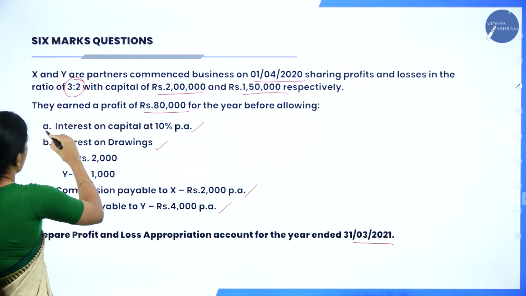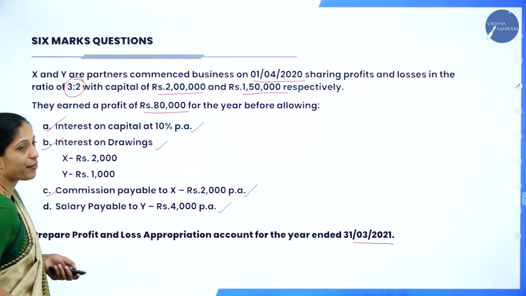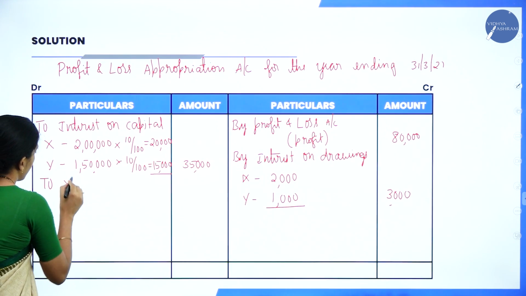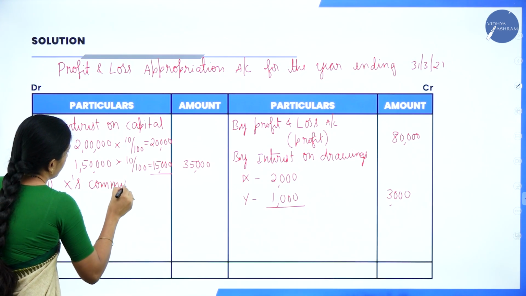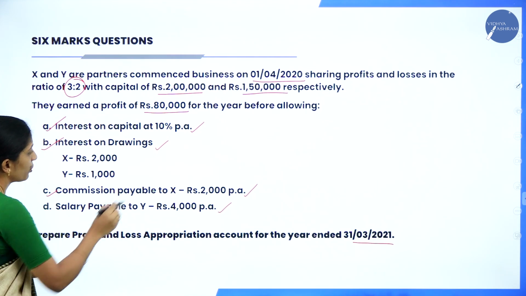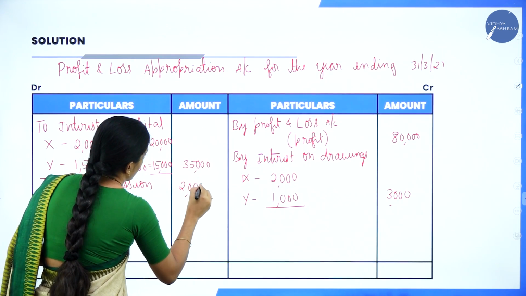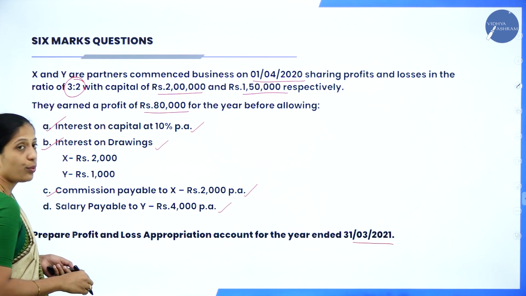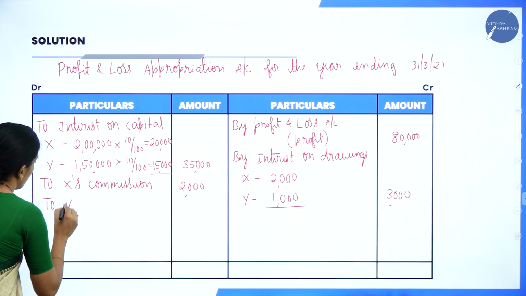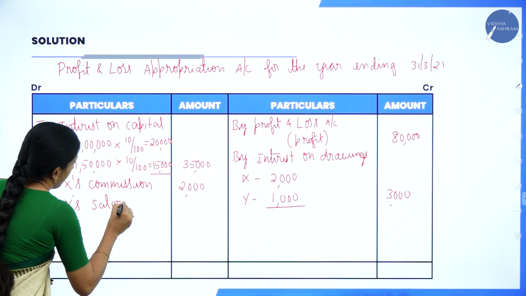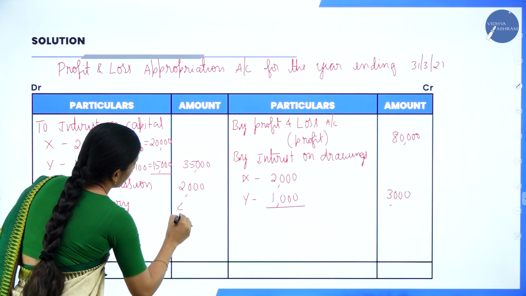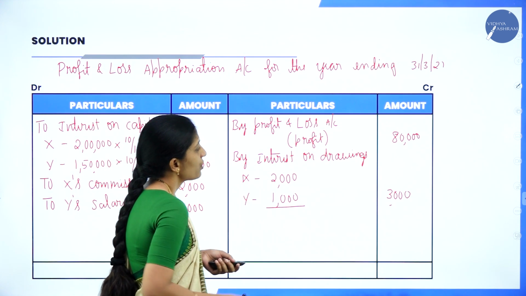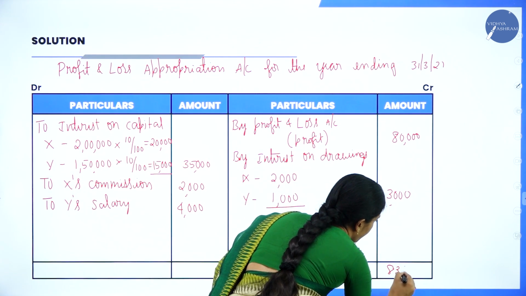Next, interest on capital is done, interest on drawings is done. Commission we have to record. Commission payable to X they have given. So, how do you write? To X commission. Per annum they have given, so no need to multiply, directly 2,000. Next, they have given salary payable to Y. So, how do you write? To Y's salary, and the amount is 4,000. Now, balance both the sides. The balancing figure will be either profit or loss. So, here it is 83,000.